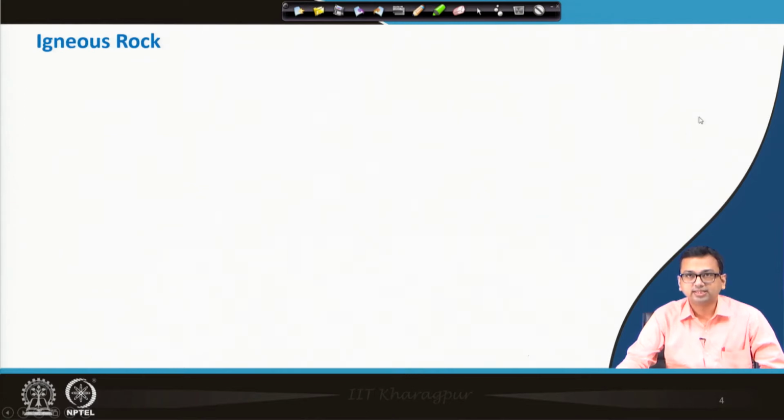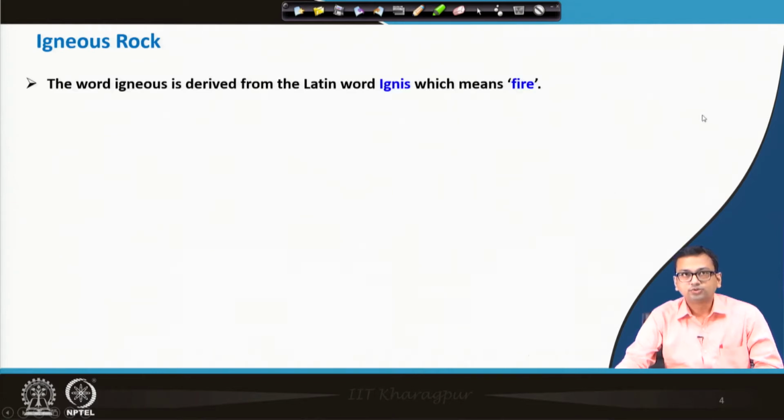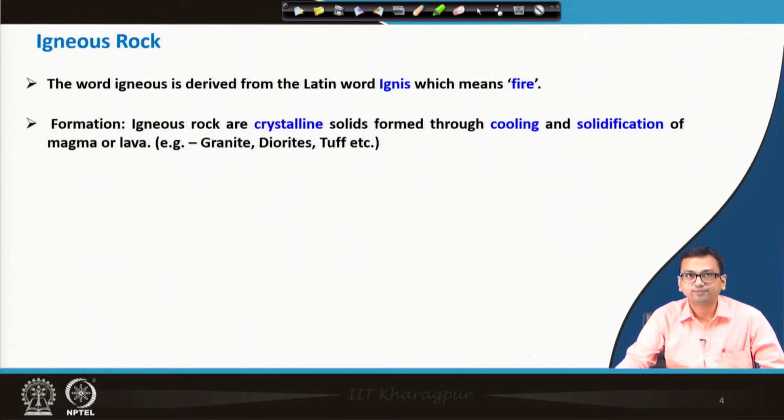So, first igneous rock. The word igneous is derived from the Latin word ignis, which means fire. Igneous rocks are crystalline solids formed through cooling and solidification of magma or lava.